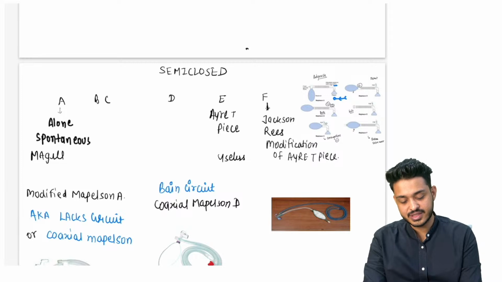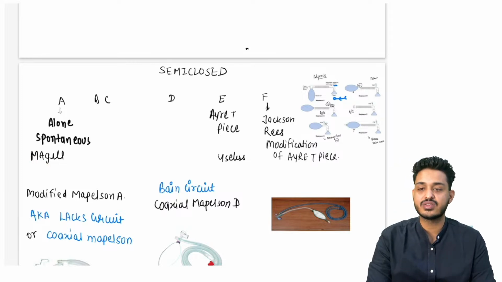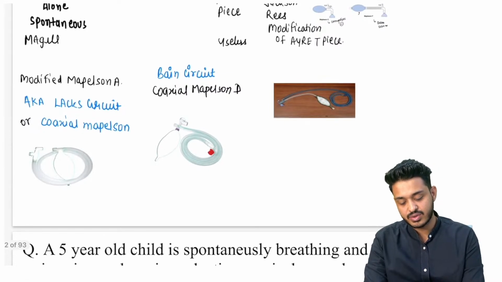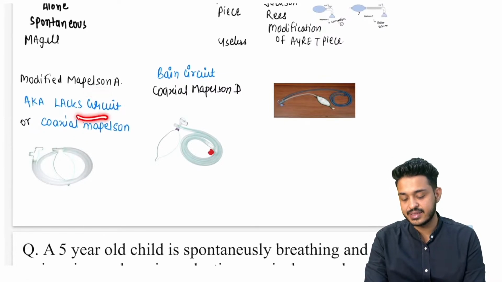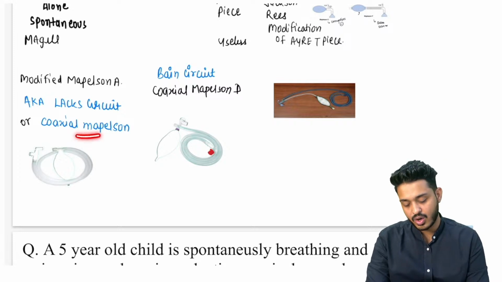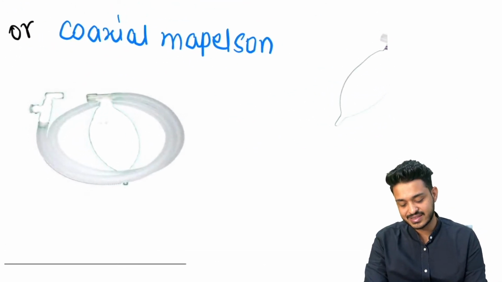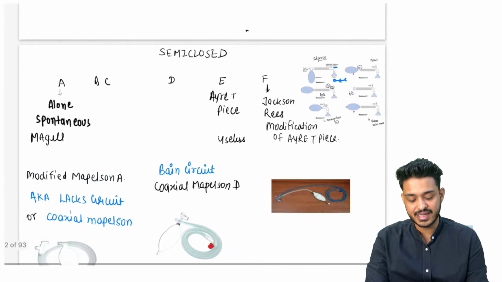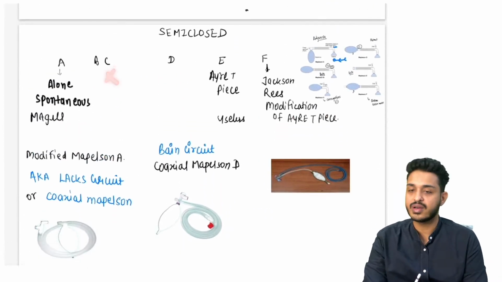So you can remember this is also known as McGill's circuit, right? This is also known as modified Mapleson A. This is also known as Lack circuit और coaxial Mapleson circuit. तो ये ऐसा दिखेगा. This is what it will be looking like, right? This is going to be Mapleson A. B और C are not important. B और C छोड़ दो.